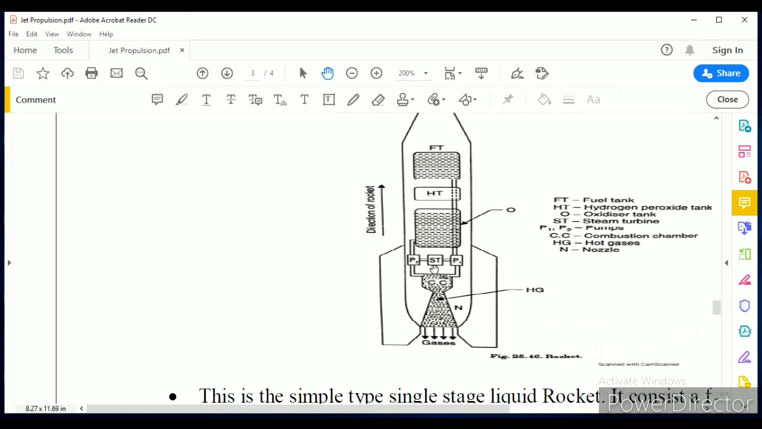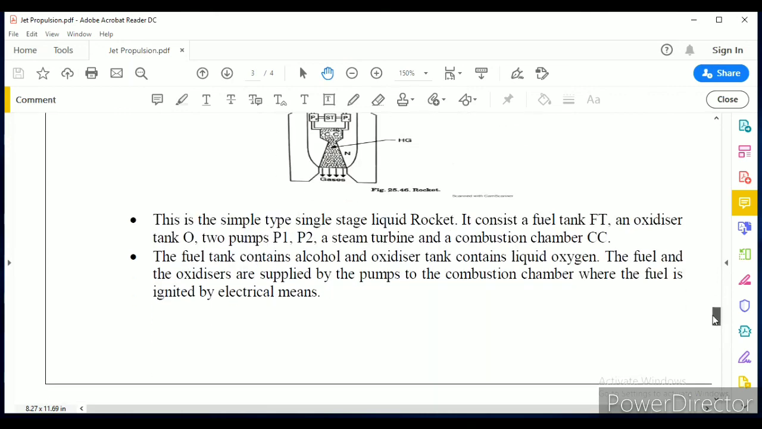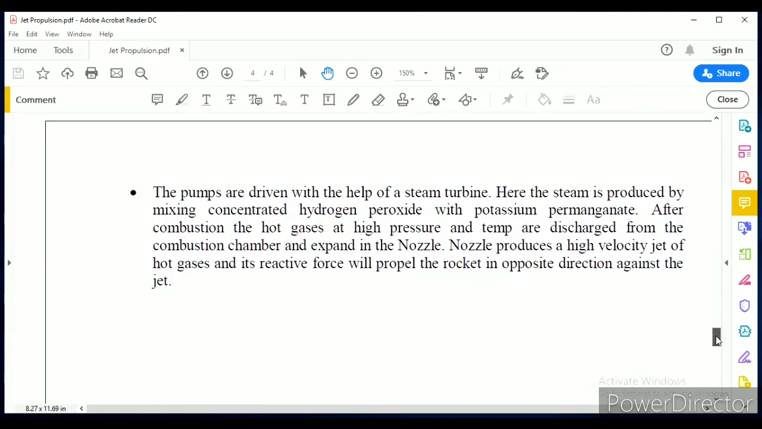This steam will impact over the steam turbine and run it, so that power will be produced. This power is utilized in order to run the two pumps. These two pumps will supply the fuel and the oxidizer into the combustion chamber. And you know that I have already explained. Combustion takes place and the hot gases are liberated, which will expand through the nozzle, so that it produces the jet in the downward direction. The reactive force of the jet will propel the rocket in the opposite direction. So this is about the working principle of the rocket.